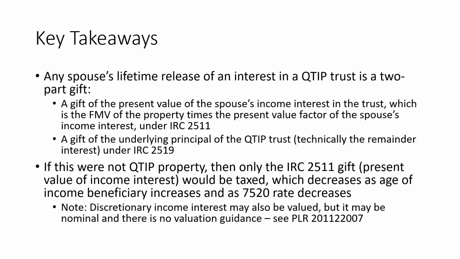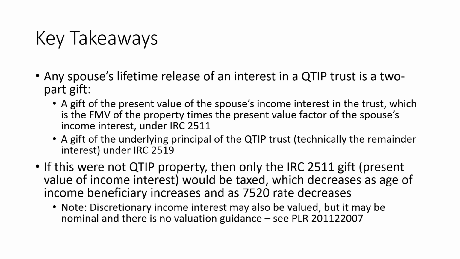And if this had not been QTIP property, in other words, if there had just been a marital trust with no QTIP election, then the spouse's relinquishment of the income interest would have been the only gift here. We would have just had a gift under Code Section 2511 equal to the present value of the income interest.